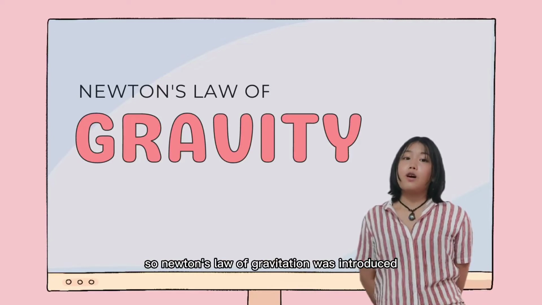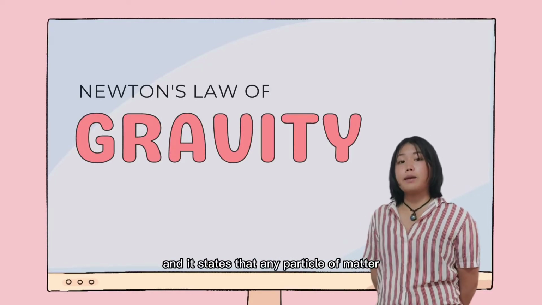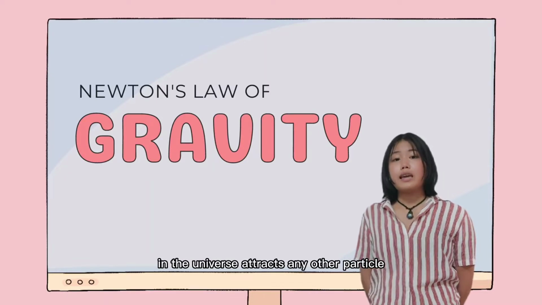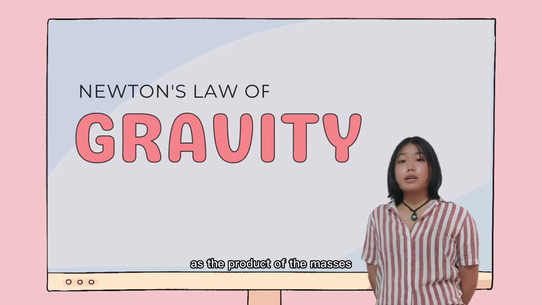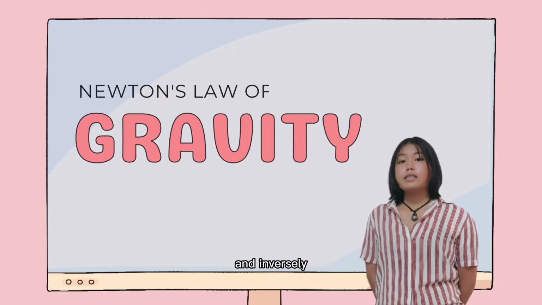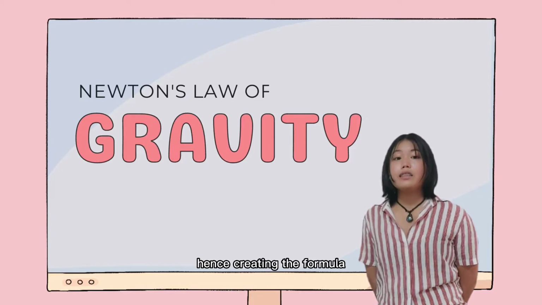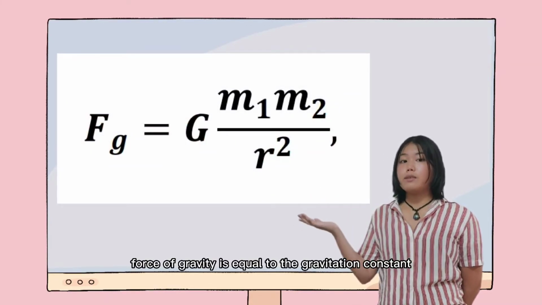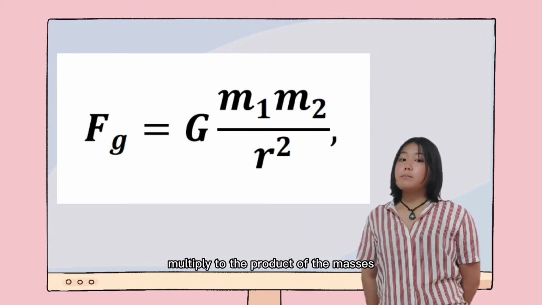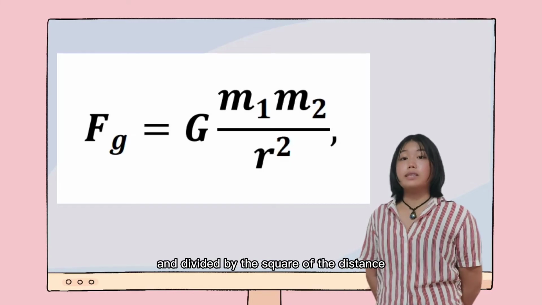So Newton's law of gravitation was introduced, and it states that any particle of matter in the universe attracts any other particle with a force varying directly as the product of the masses and inversely as the square of the distance between them. Hence, creating the formula: force of gravity equals gravitation constant multiplied by the product of the masses and divided by the square of the distance.